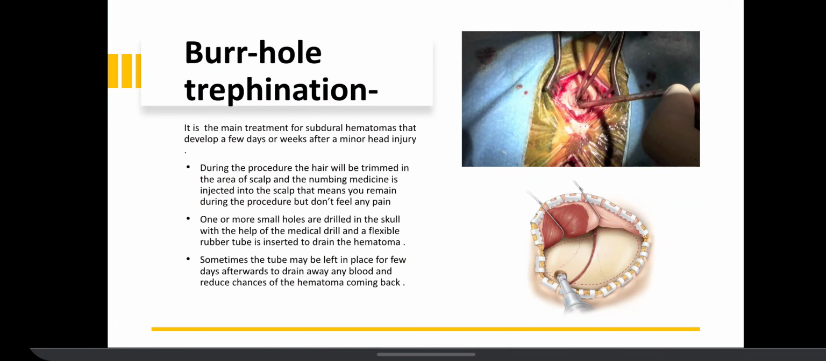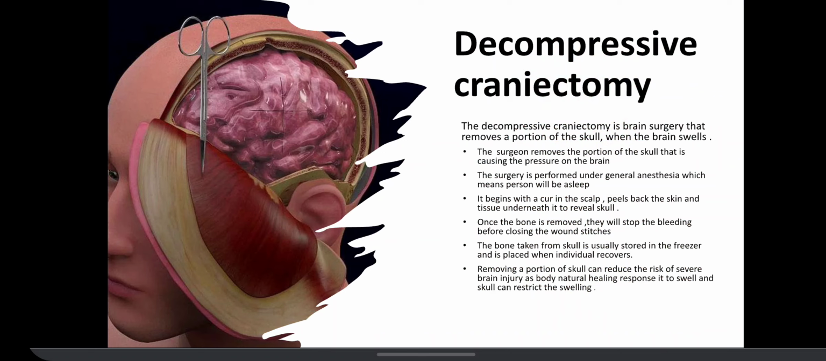Burr hole trephination. It is the main treatment of subdural hematomas that develop a few days or weeks after a minor head injury. During the procedure, the hair will be trimmed in the area of the scalp and numbing medicine is injected into the scalp. One or more holes are drilled in the skull with the help of a medical drill and a flexible rubber tube is inserted to drain the hematoma. Sometimes the tube may be left in place for a few days afterwards to drain away any blood and reduce the chances of hematoma.